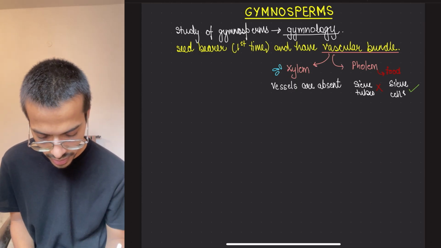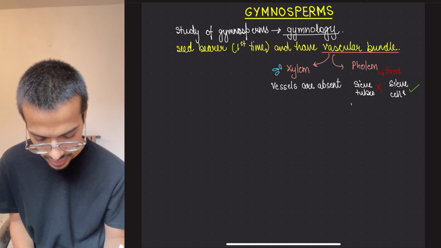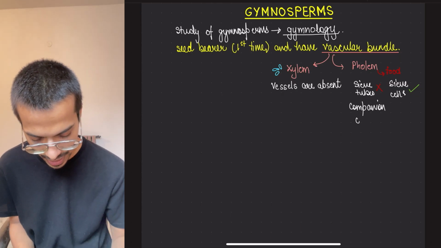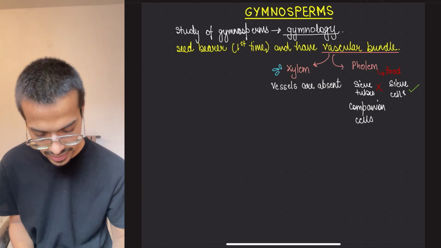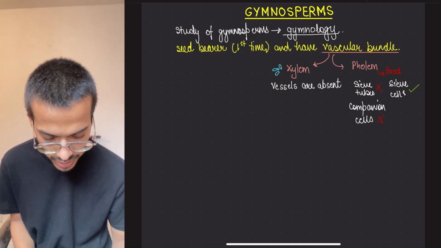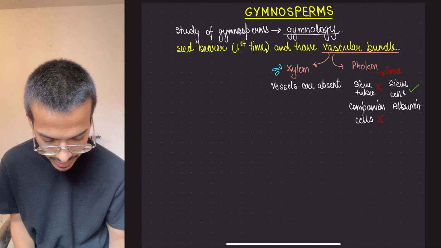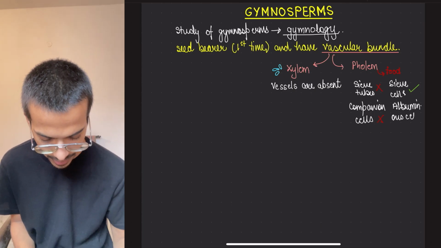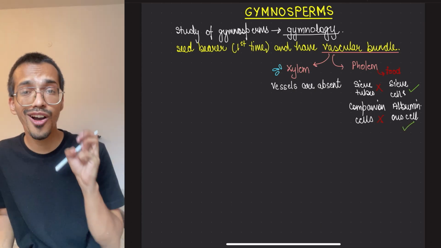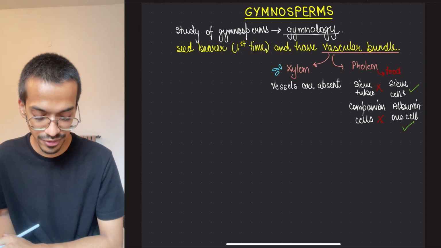In the same way, companion cells are absent, and instead albuminous cells are present. This is how the vascular bundles are different in them.